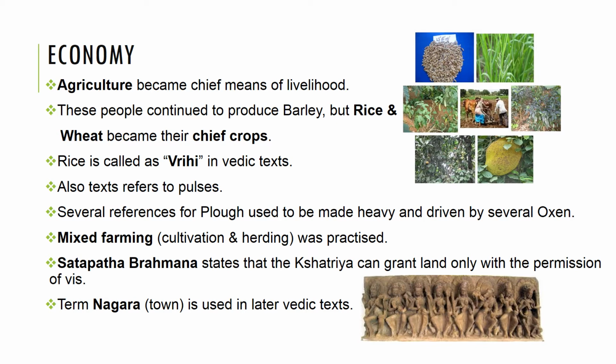The textual references suggest communal ownership of land over which the Vis had the major participatory rights. The term Nagara, which means town, was used in the later Vedic texts. Hastinapur and Kaushambi near Allahabad can be regarded as primitive towns belonging to the end of this later Vedic period.